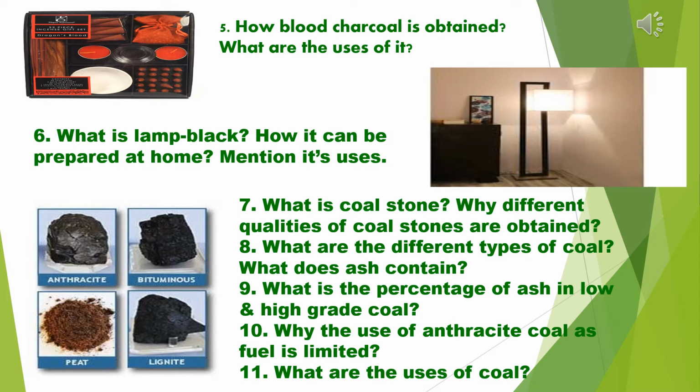Next question. What is the percentage of ash in low and high grade coal? The amount of ash is 25 to 30% in case of low grade coal like peat and lignite. It is only 5% in case of high grade coal.